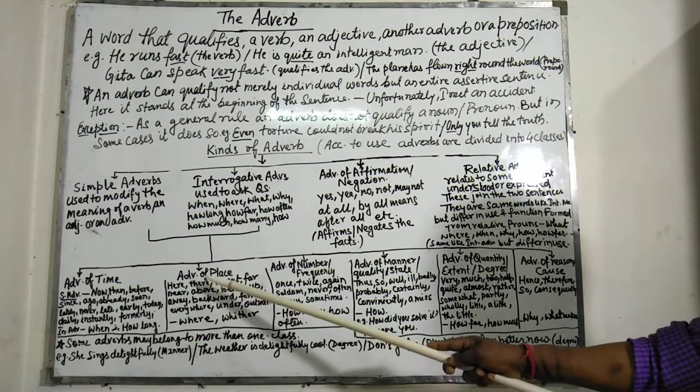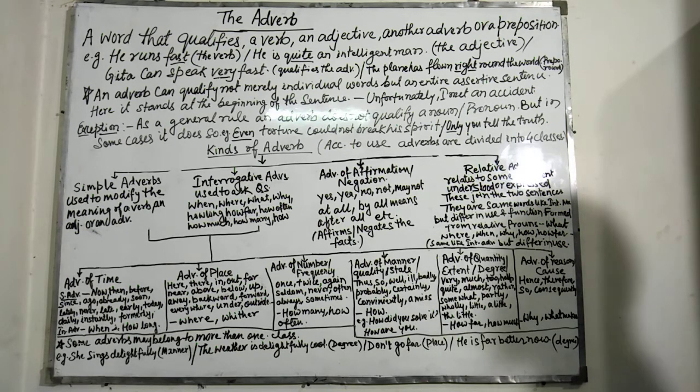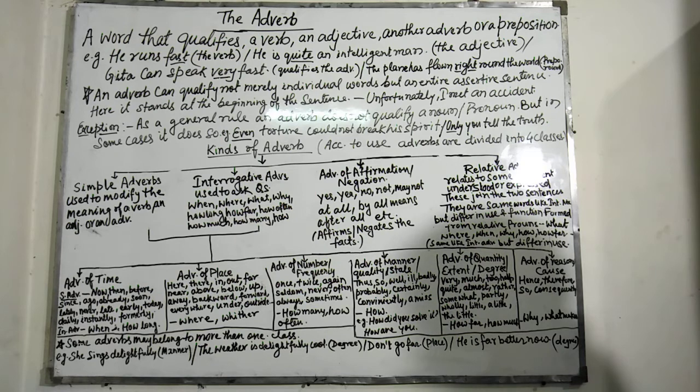Next is adverb of place. This adverb shows where the work is done, it qualifies the place. For example, we must work here. The cat is under the table.